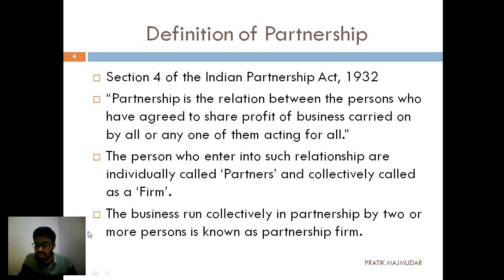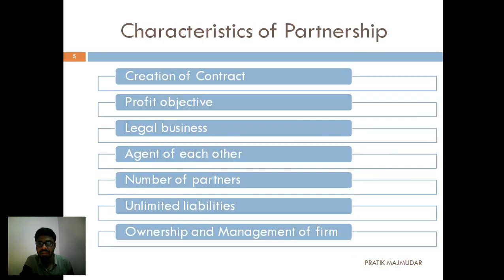If you see the relationship collectively, then it is a firm. Now the next point: the business run collectively in a partnership by two or more persons is known as a partnership firm. That means collectively they are working as partners, but what is the requirement? Two or more persons should be there, because if there is a single person, then it becomes a sole proprietorship. But as we are studying the partnership firm, the minimum number of persons should be two or more. I hope you have understood this.